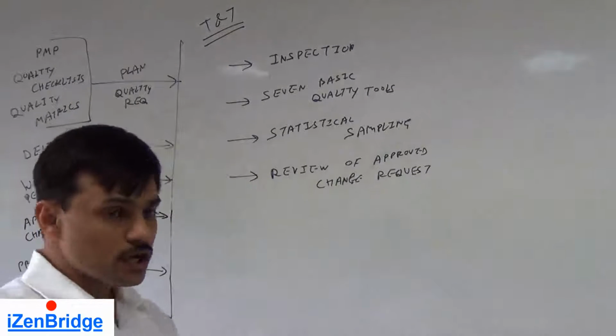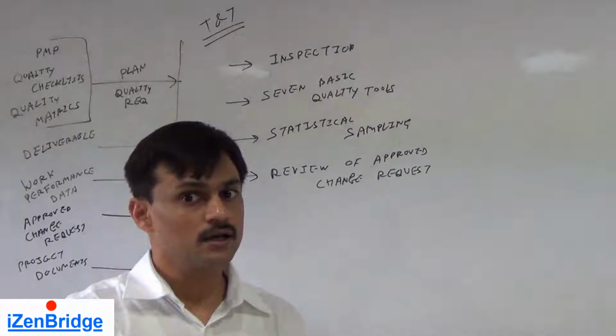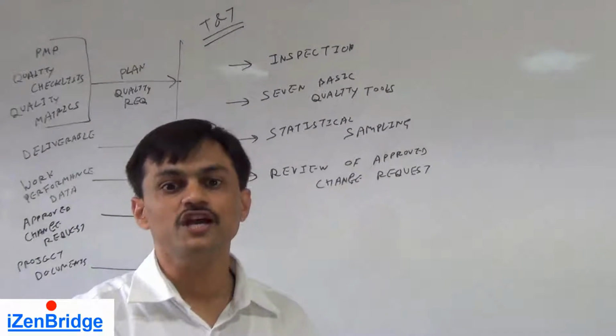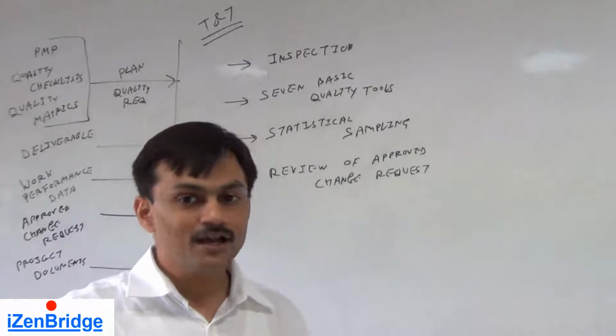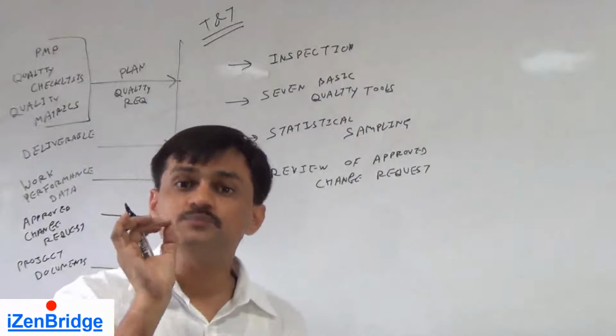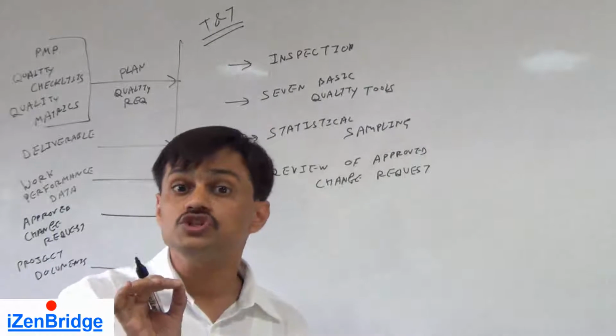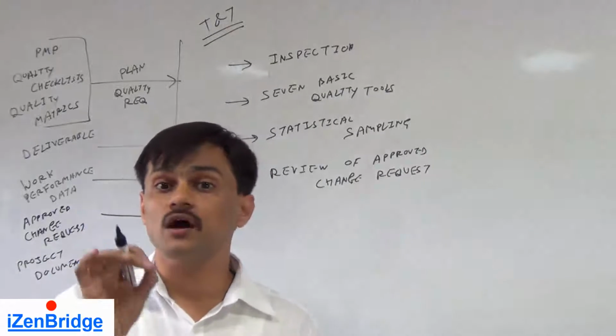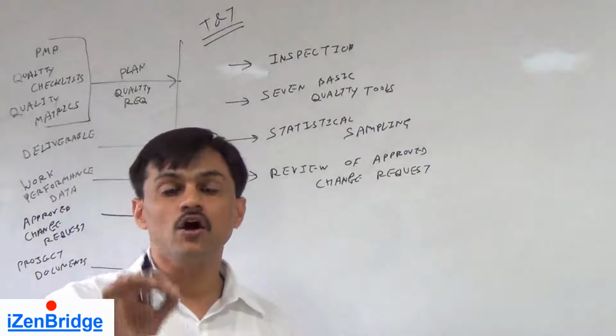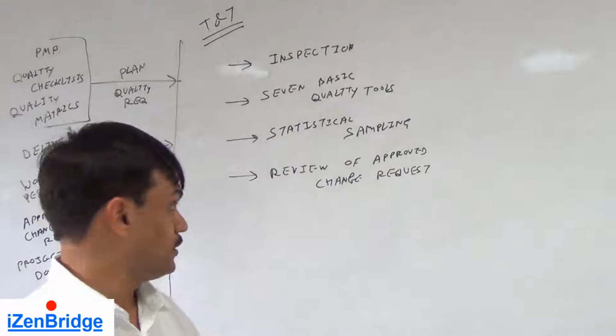Now, since it's a controlling process, it must generate change requests. But this process is a special one. It also generates a very important output, which is the verified deliverable.